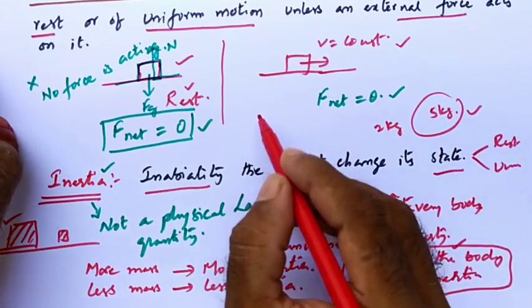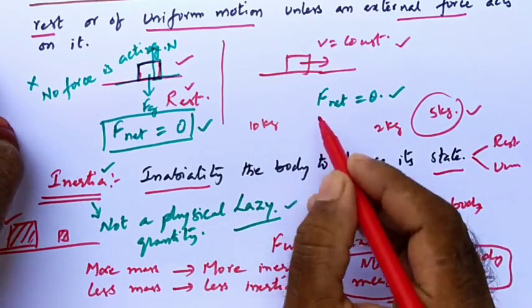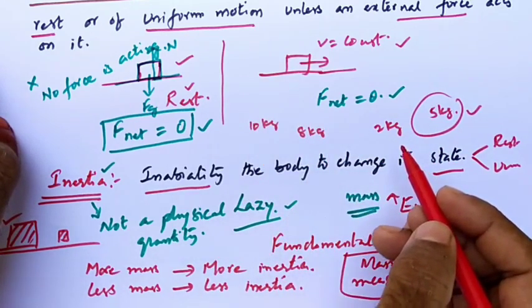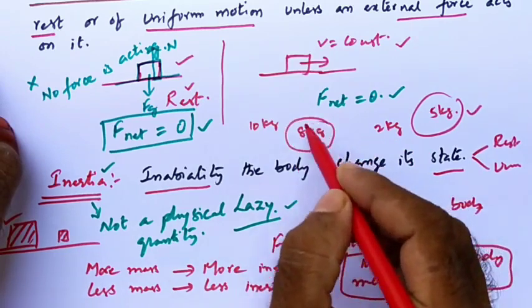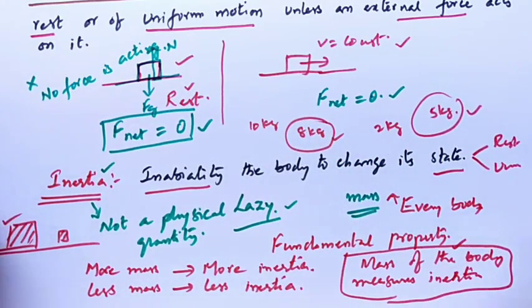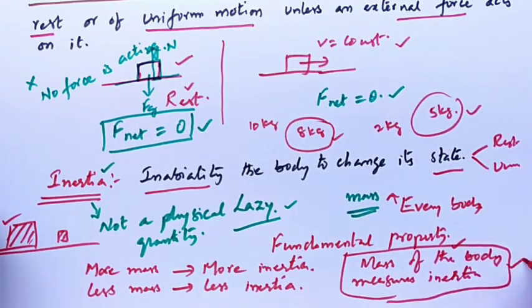Now you tell me, there is a 10 kg body and an 8 kg body. Which has less inertia? Compared to 10 kg, 8 kg has less inertia. Understood? So in this way, one can measure inertia by knowing its mass. Mass of the body measures inertia. Inertia of the body cannot measure mass. Reverse is not true. Remember that point also.